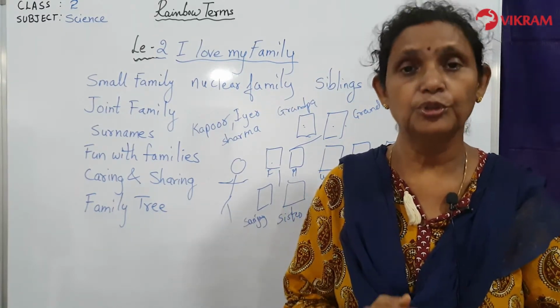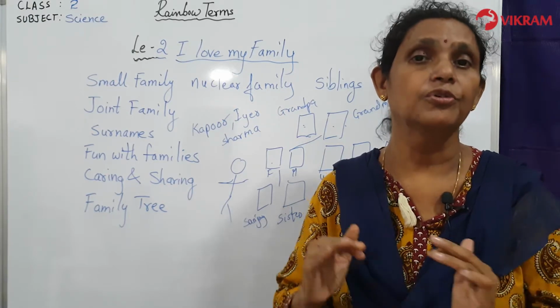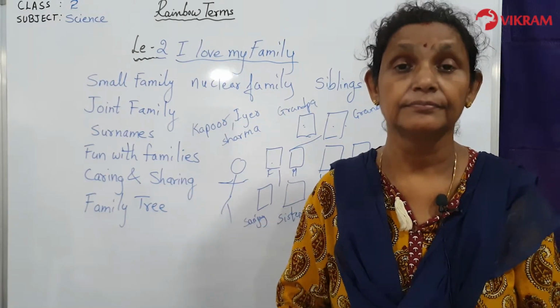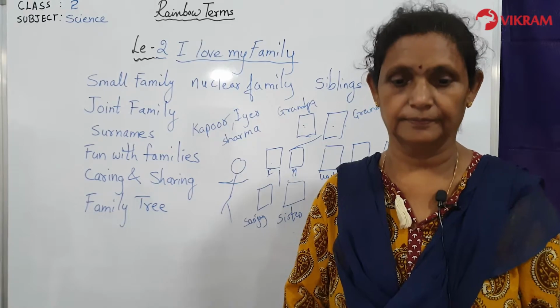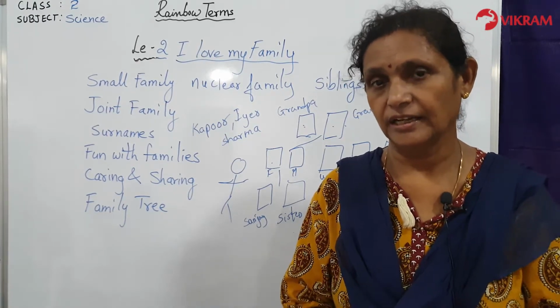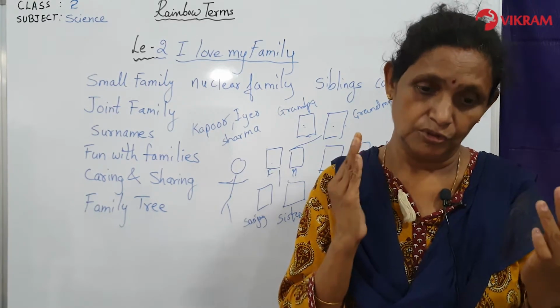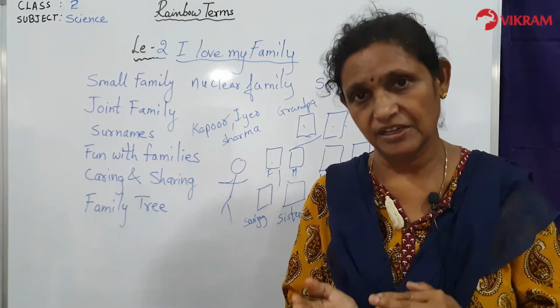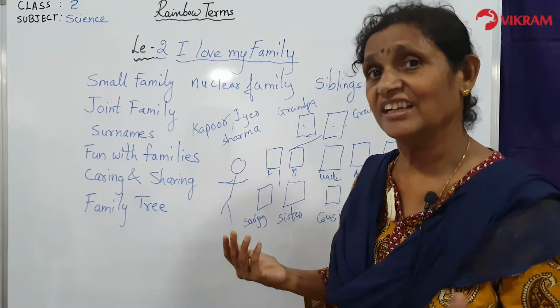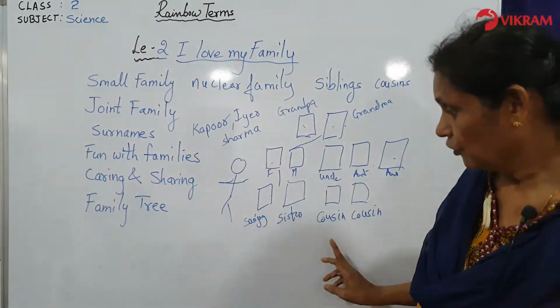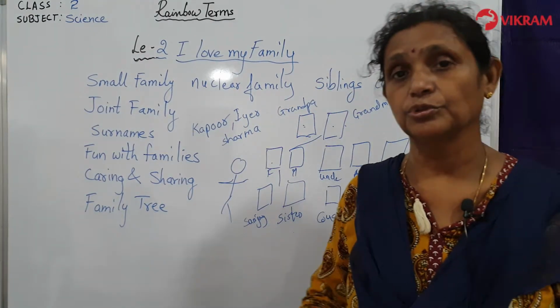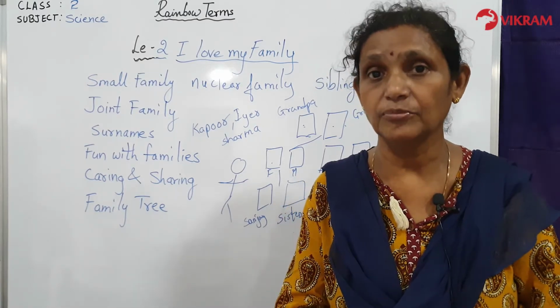Do you belong to a small family or do you belong to a joint family? Yes, correct. So you are able to tell what is your name and surname, whether you belong to a small family or a big family, and do you have any cousins? If you have a big family, you will be having cousins also. So do you know who are the cousins, names of the cousins?